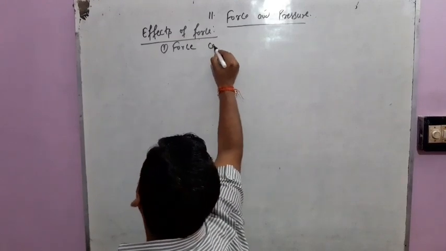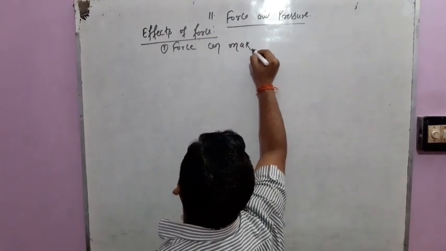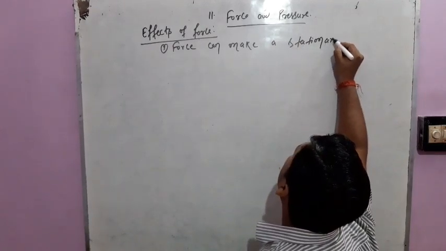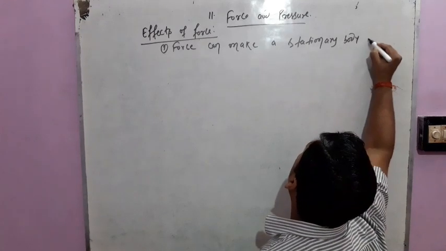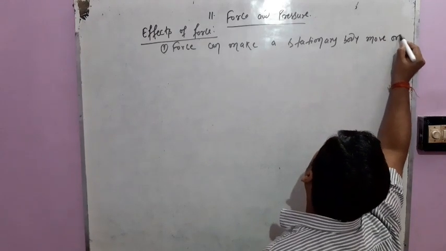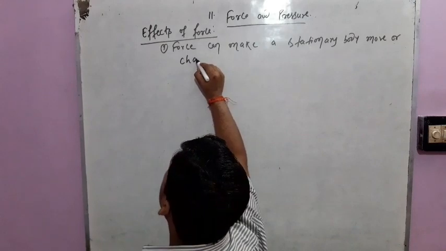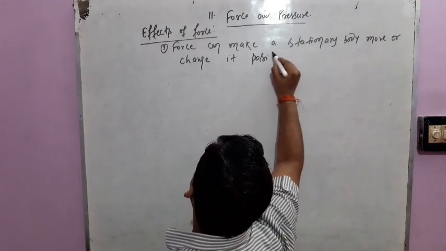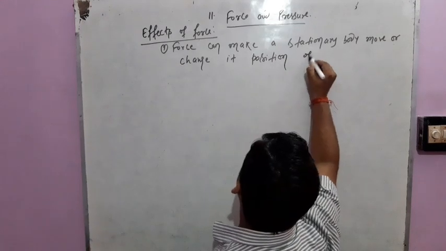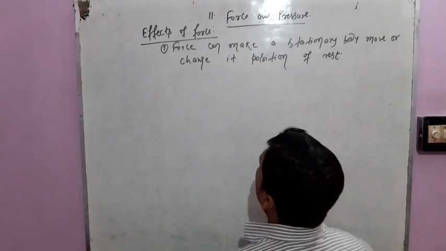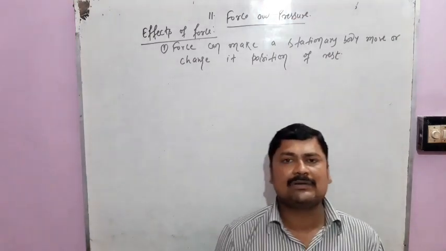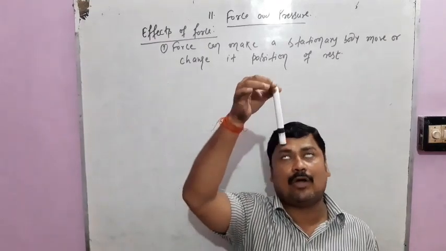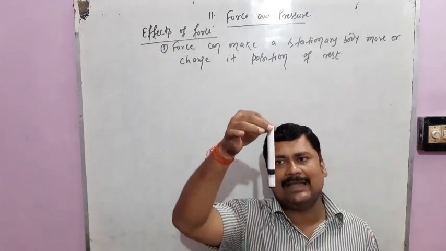Force can make a stationary body move or change its position of rest. Students, suppose a ball is hanging from a wall with a thread and it is at rest.